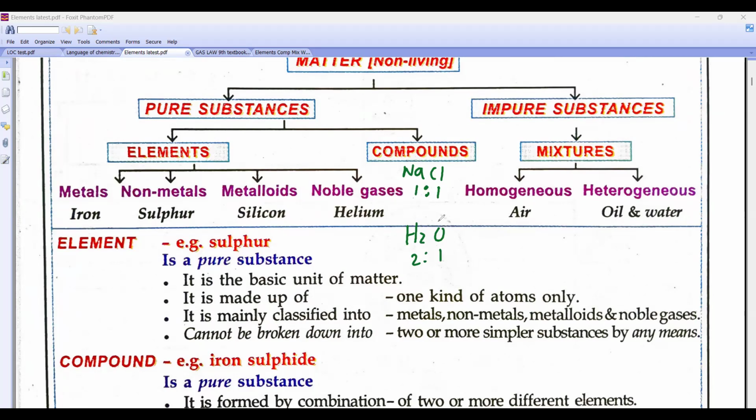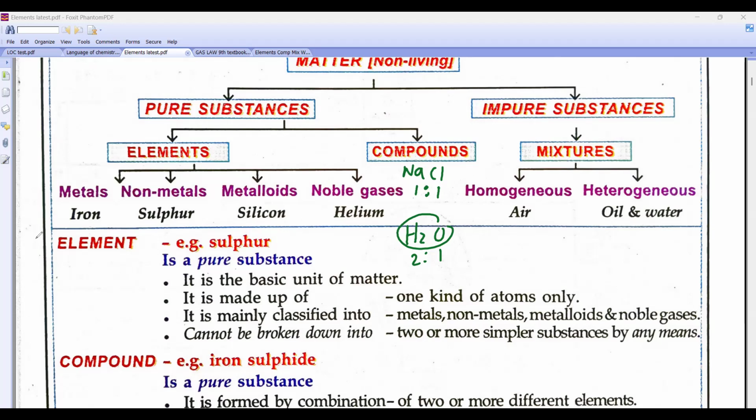Now, my water is made up of what? Hydrogen and oxygen. Hydrogen is a gas. Oxygen is also a gas. But water is a liquid. So do the original elements retain their original properties? If I tell you to separate hydrogen and oxygen from water, will you be able to? Physically, you cannot, but chemically you can, by carrying out electrolysis.